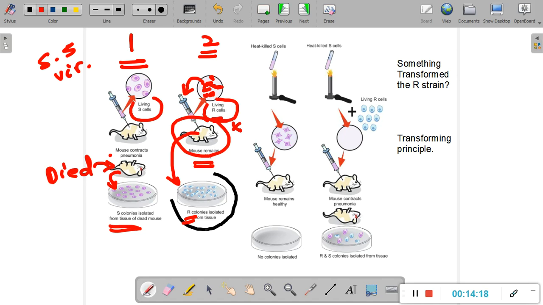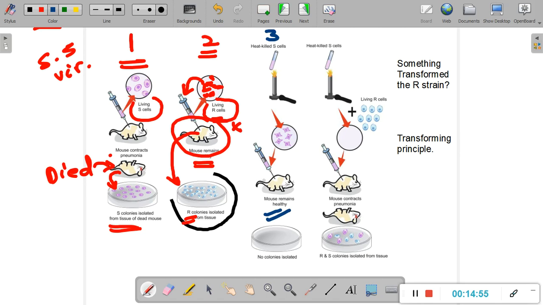Now he went a step further. In this third step of the experiment, he grew these smooth cells, the virulent disease-causing cells. He took them in a test tube and he heat killed them. He killed these bacteria by applying heat. Now, dead bacteria cannot cause any disease. So he took those heat-killed smooth cells and put them into the syringe, injected them into a mouse, and the mouse remained healthy.